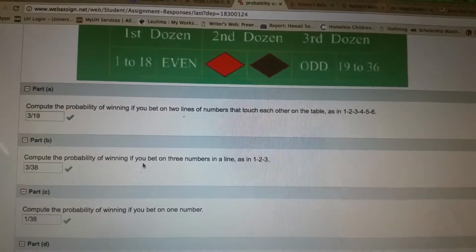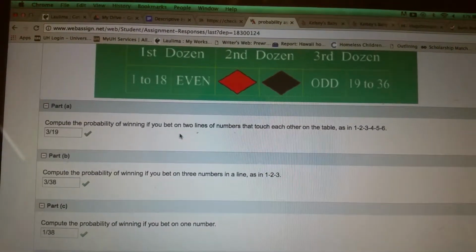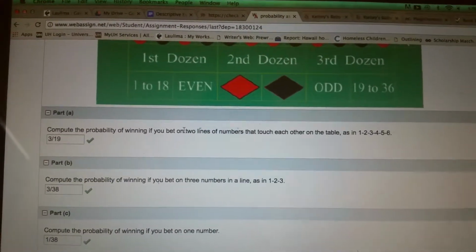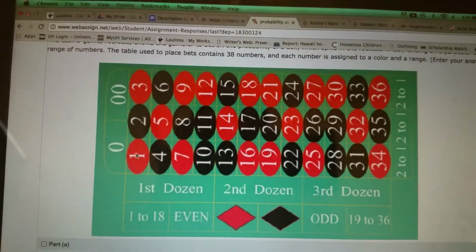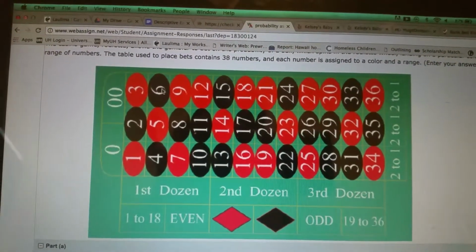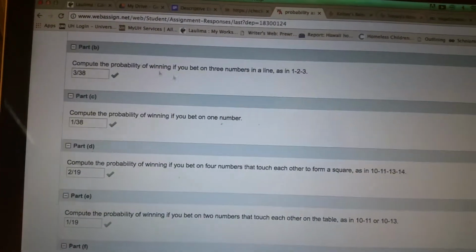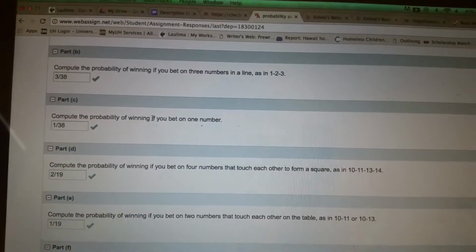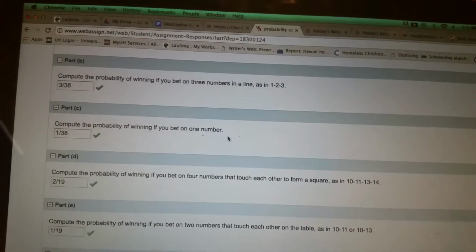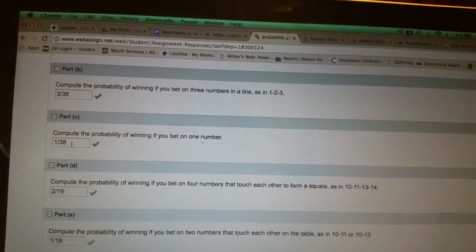Compute the probability of winning if you bet on 3 numbers in a line, as in 1, 2, 3. Okay, you're betting on just those 3. So just on any 3, whatever you chose. It'd be 3 out of the whole thing, which is 38. Then compute the probability of winning if you bet on 1 number. If you only have one thing on 1 number, you only have 1 chance of the 38.